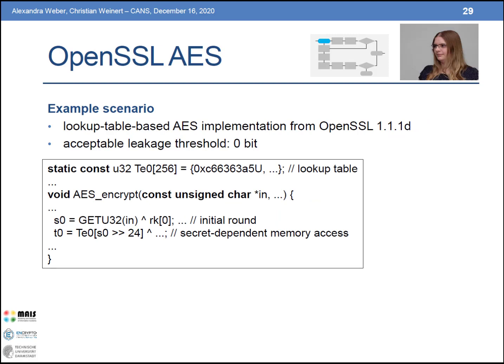To this end, let's look at the example of the AES implementation from OpenSSL in the lookup table-based version. Let's set the acceptable leakage threshold for this example to 0-bit. As you can see here, the original lookup table-based implementation looks like this. So we have the variable S0, which contains part of the secret key, and then we access one of the lookup tables at a location that depends on this S0. So we have here secret dependent memory access.